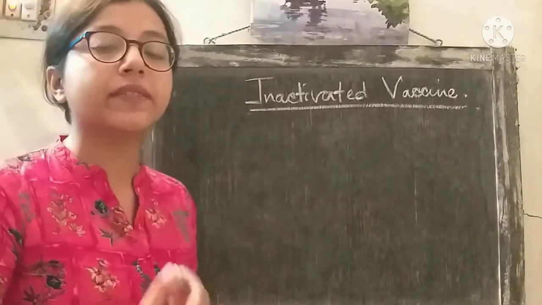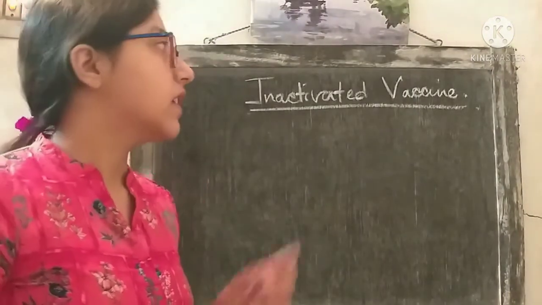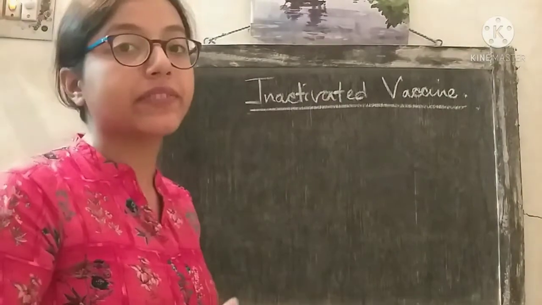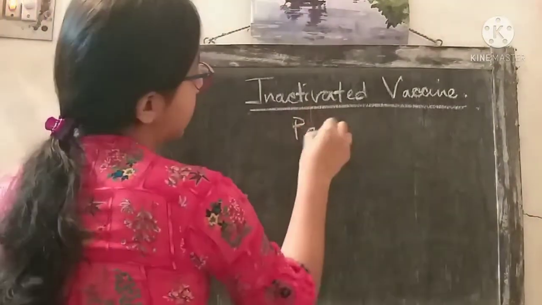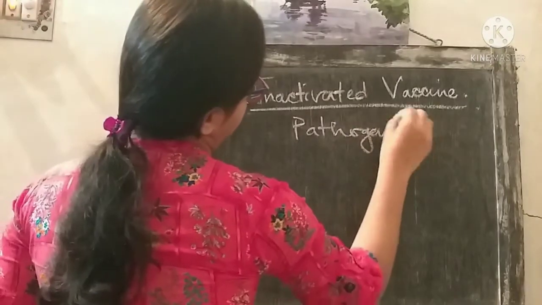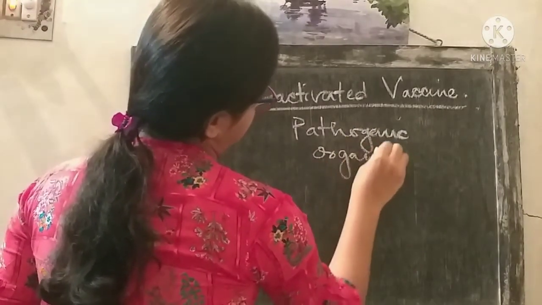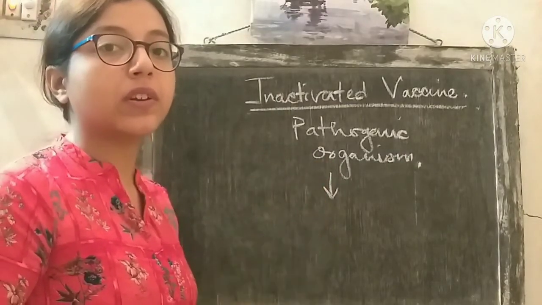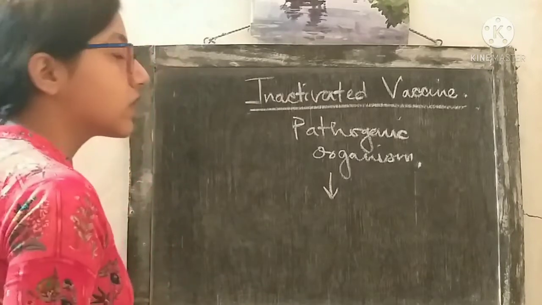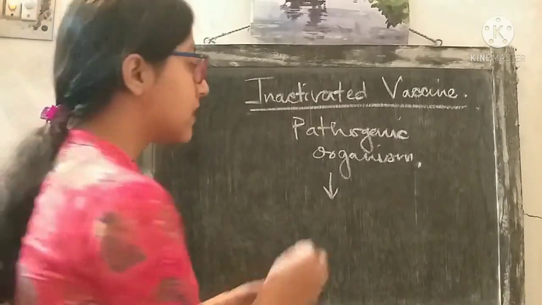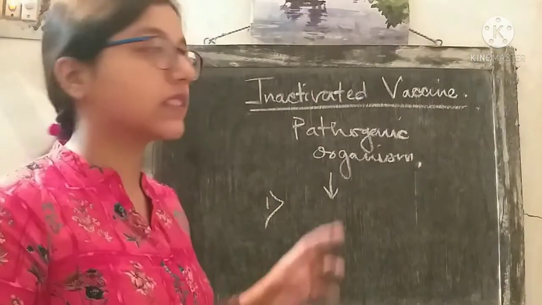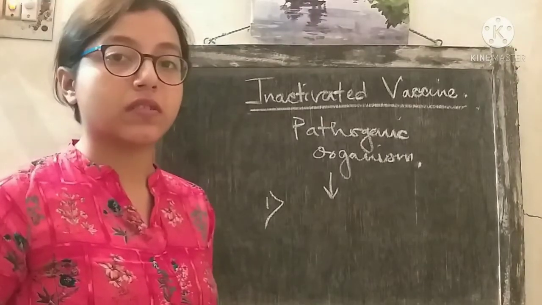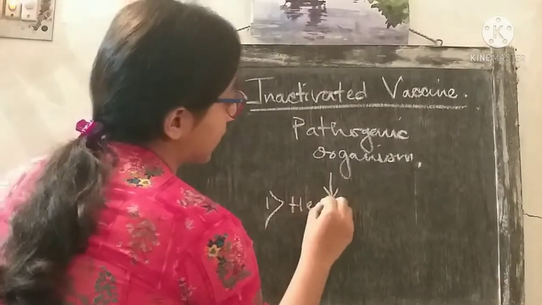Now coming to the inactivated vaccines, which are again whole organism vaccines. In an inactivated vaccine, the pathogenic organism is inactivated. The pathogenic organism is taken and treated in order to lose its pathogenicity. There are two methods of treatment. The first method is heat inactivation. The pathogenic organism is subjected to heat treatment so that its pathogenicity is lost.